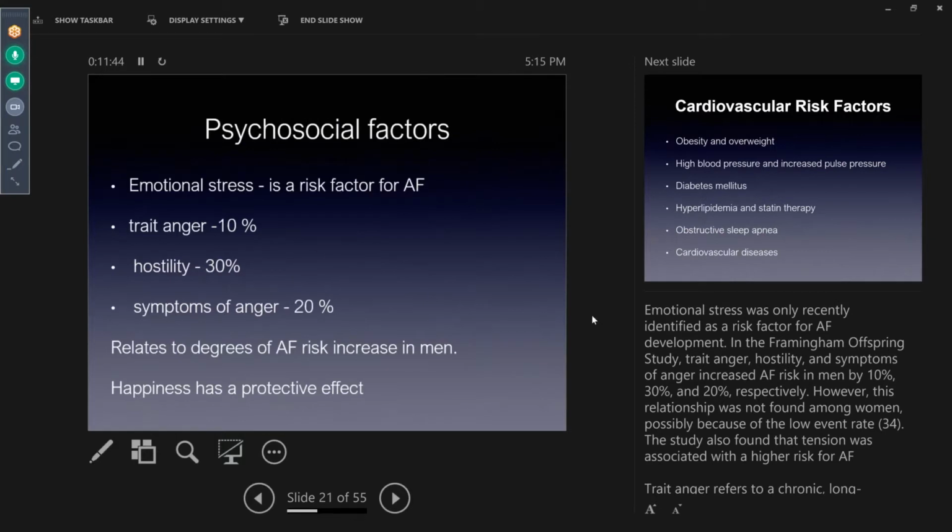The next area is psychosocial factors. I know that has been brought up a lot, and I think it's going to be addressed in the prevention guideline, but there is a phenomenon called trait anger. That is when you are very easily provoked and get angry very easily. Trait anger contributes about 10% risk to atrial fibrillation development, along with feelings of hostility and symptoms of anger. So to reduce atrial fibrillation, if you stay happier, it's protective.